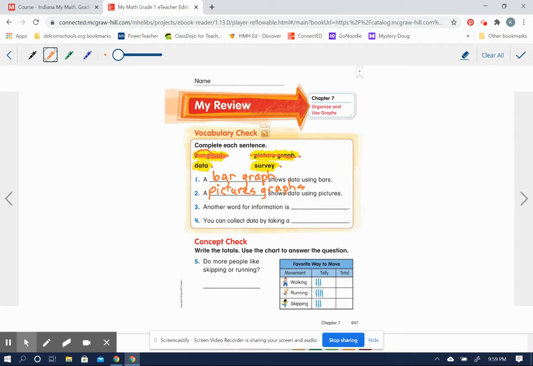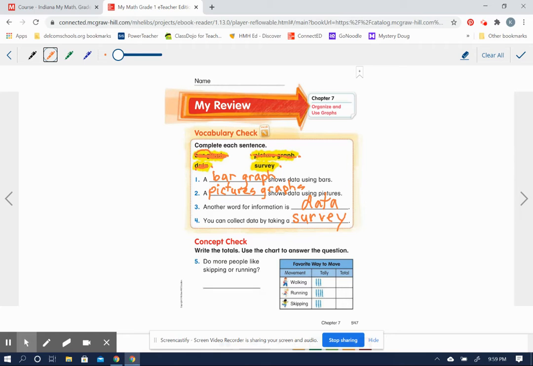Number 3 says, another word for information is, yes, data. And number 4 says you can collect data by taking a survey. Does that make sense? If it doesn't, then it means that we've made a mistake up here in one of these other sentences, but I think that does make sense. Yeah, a survey is when you ask the same question to get your information.